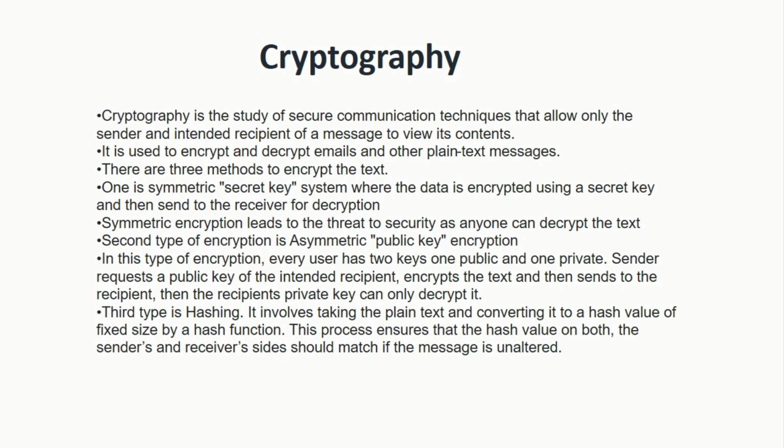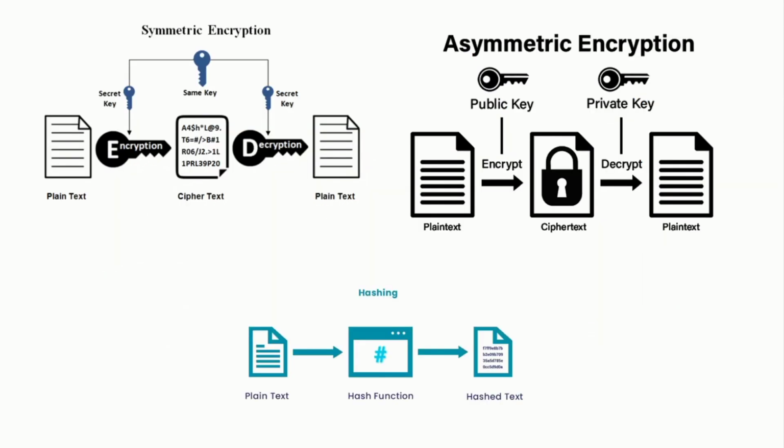And then there is a third way, that is hashing. Hashing basically means that with the hash function, your data is encrypted into hash text, and then that text is sent to the receiver, and then it is converted to the plain text again. So let us see it diagrammatically.